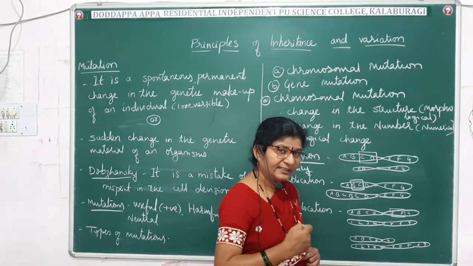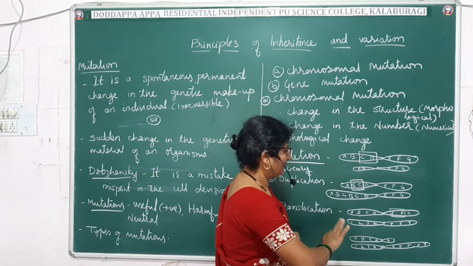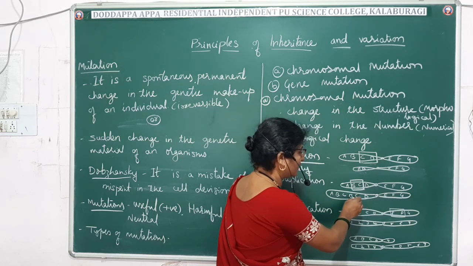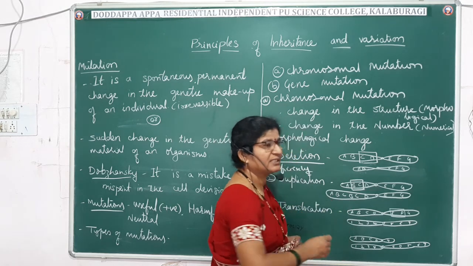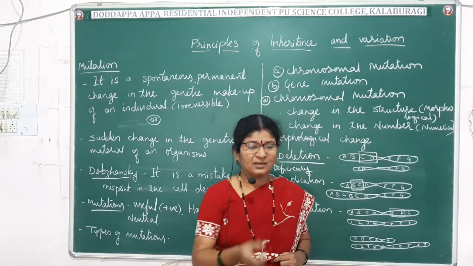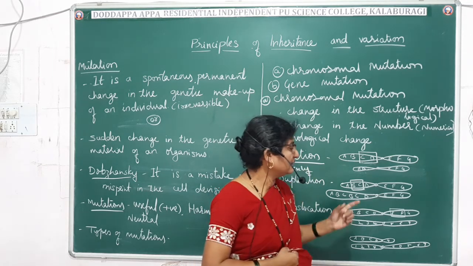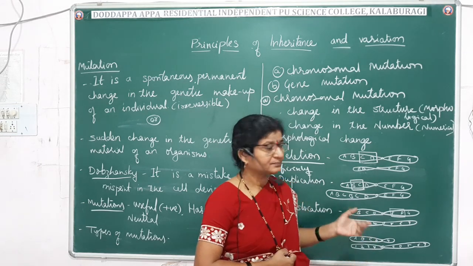So the resulting chromosome will have A, and BC is already there, so one more BC the individual will get, and the resulting chromosome will be like this. It will have the repeated two genes extra. A part of the segment will be extra there. And this will give that individual an additional character.